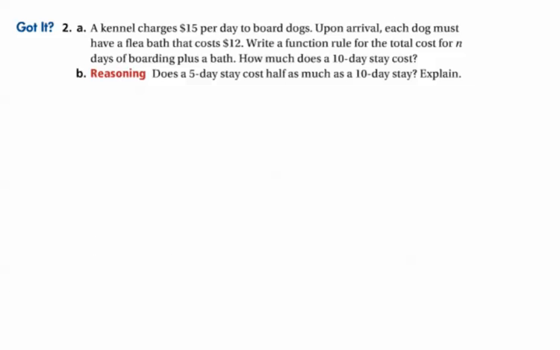All right, so on the Got It, it says a kennel charges $15 per day to board dogs. Upon arrival, each dog must have a flea bath that costs $12. Write a function rule for the total cost of n days for boarding plus a bath. How much does a 10-day stay cost? Think of that starting amount of 12 plus the $15 per day. So you could probably go ahead and do the Got It on your own, right?